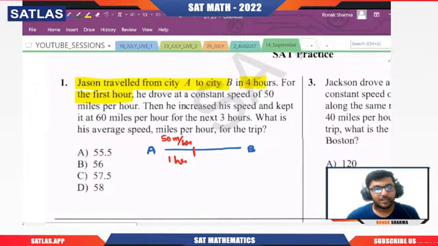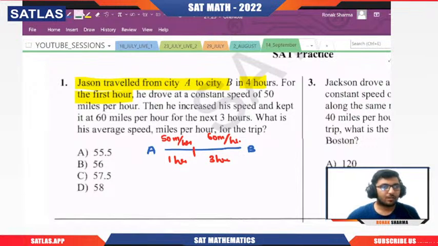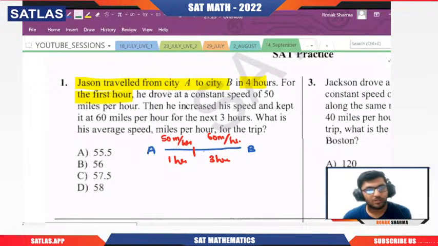Okay, then he increased speed and kept it at 60 miles per hour for the next 3 hours. For the next 3 hours, 60 miles per hour. What is his average speed in miles per hour for the trip? Okay, so definitely we know that average speed is always calculated using what? The total distance divided by total time. Total time we have already got, that is nothing but 4, but total distance will come up by what? By calculating the distance of these two sections. How will we do that?